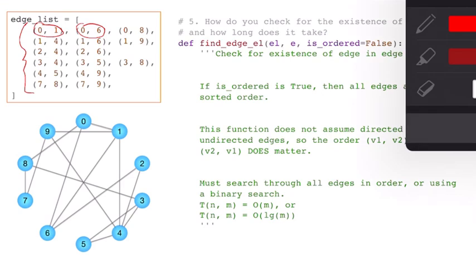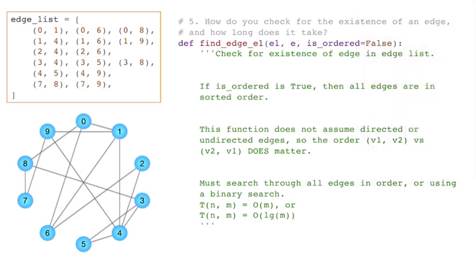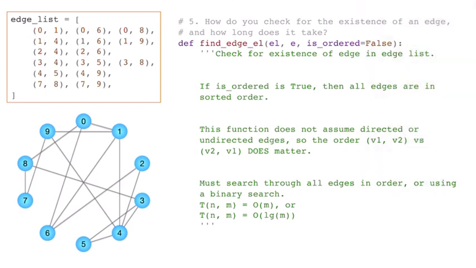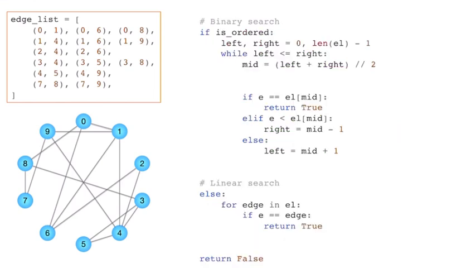So that means there's some structure to my edges. And they're also sorted in that I've got 0, 0, 0, then 1, 1, 1, and then 2, 2. So it's easier to find them. But you don't have that guarantee. So we're either going to have to search through all M edges, or we'll have a binary search. And the code for that's going to look like this. For binary search, I just have a pretty standard iterative binary search. Otherwise, a linear scan through the edges.